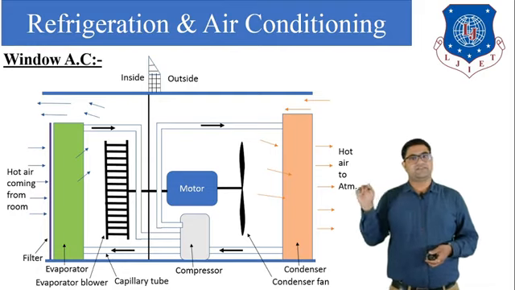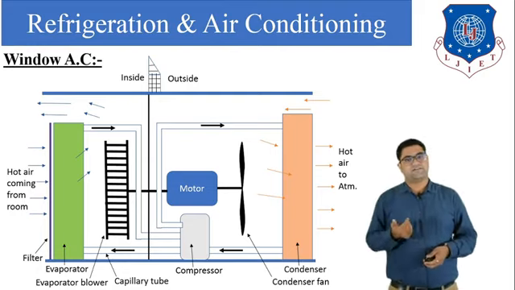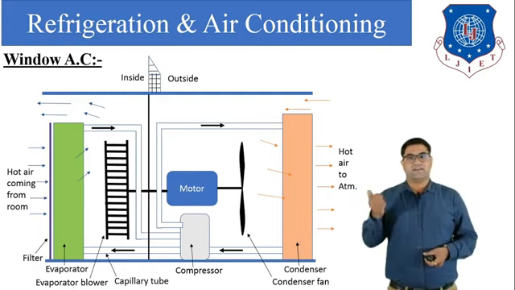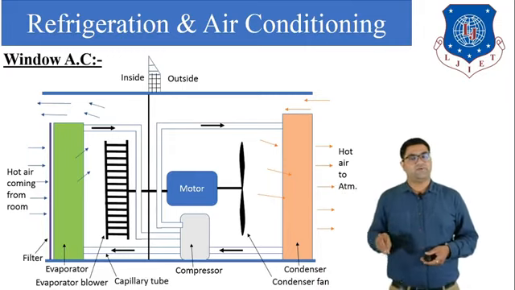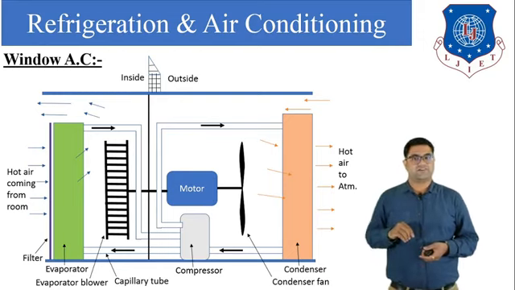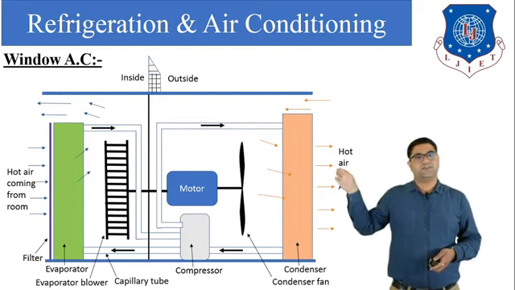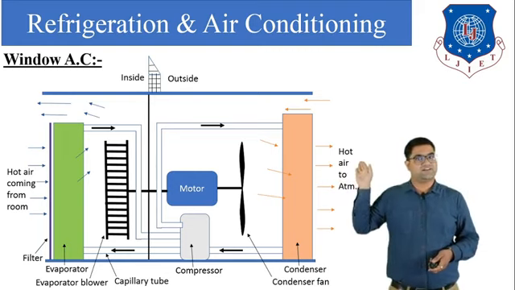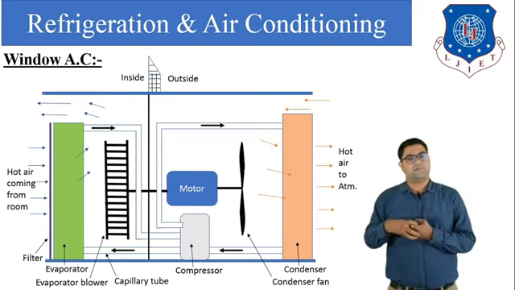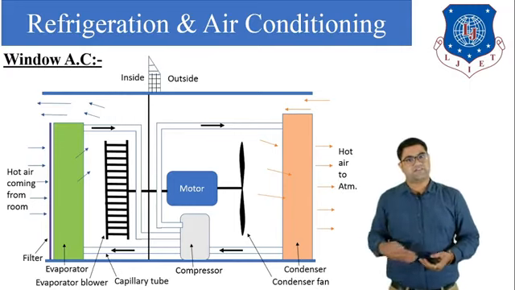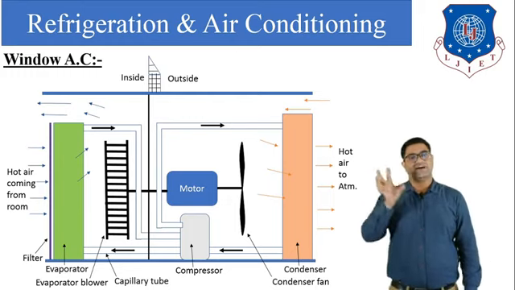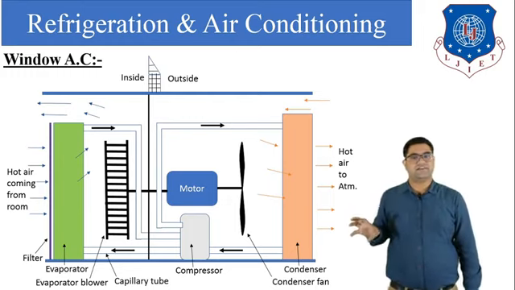After that it enters the capillary tube or expansion device, where it expands, and after that it enters the evaporator. At the entry point of the evaporator there is low temperature, low pressure liquid refrigerant, as you can see here. It makes contact with the hot air and converts into vapor, and finally this vapor is compressed in the compressor.